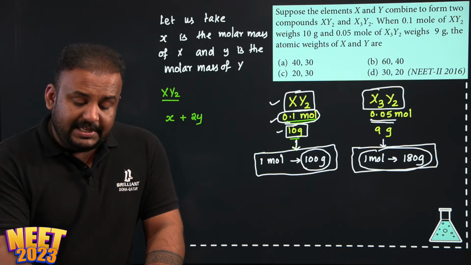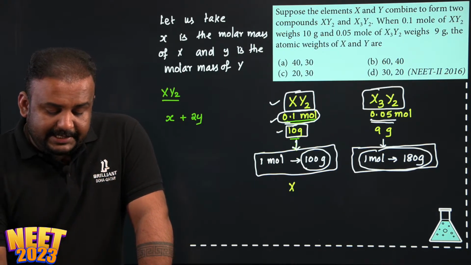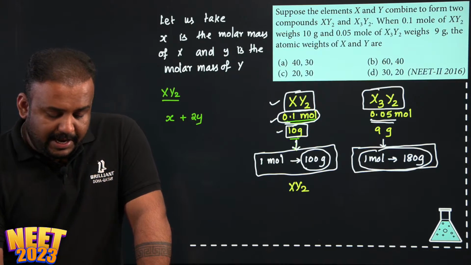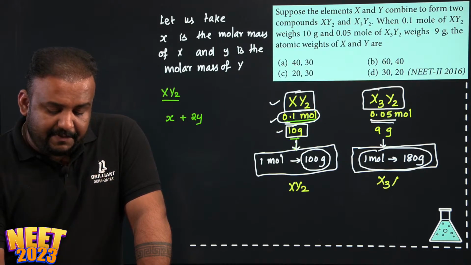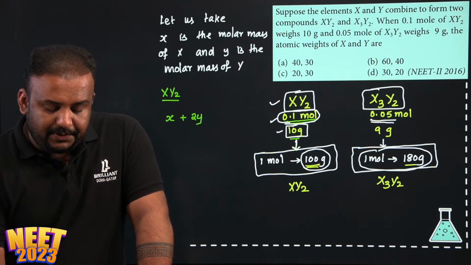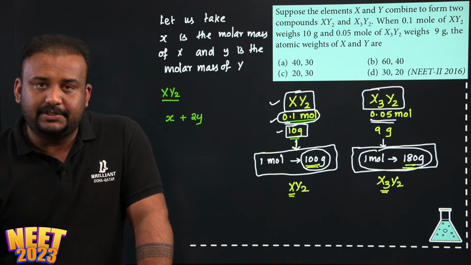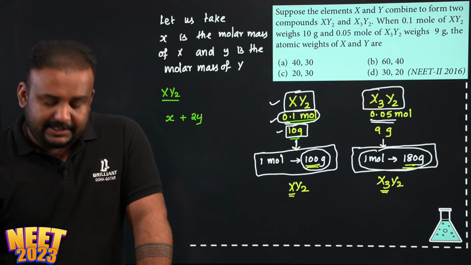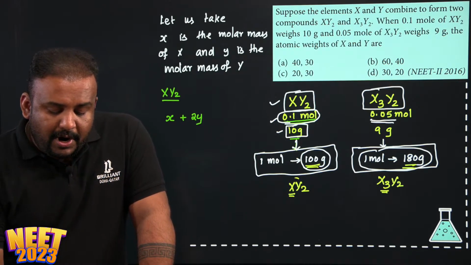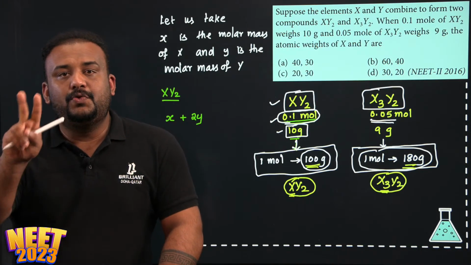Okay. Now there is an easy trick here. Look here. The formula is XY2 in this case and X3Y2 in this case. What is the difference in these two formulas? This compound has 1X, whereas this compound has 3X. Yes or no? So the only difference between these formulas is 2X.